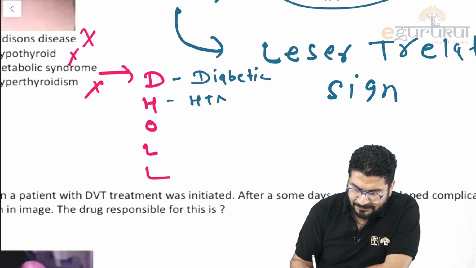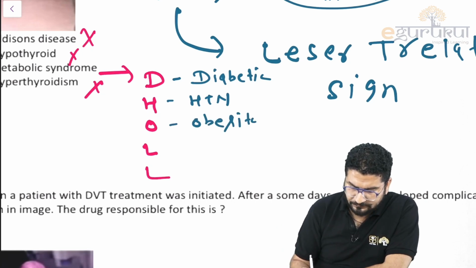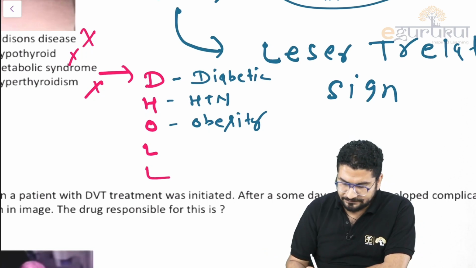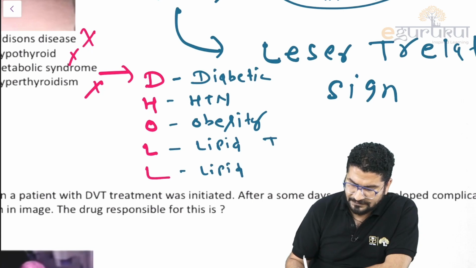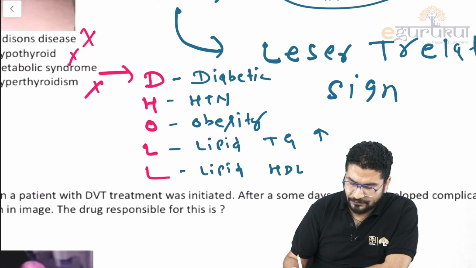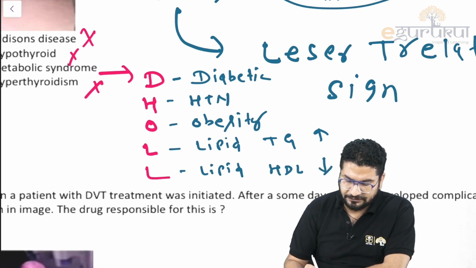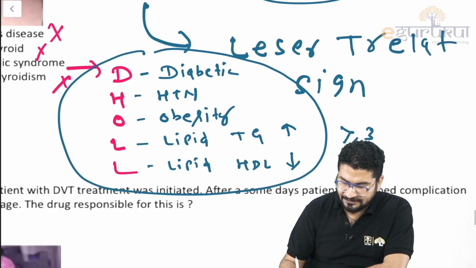Patient will be either hypertensive or pre-hypertensive. O for obesity. There will be increase in abdominal girth. L for lipid. Now which lipid? First lipid is your triglyceride, that is high. Second lipid is your HDL. HDL is good cholesterol, so this is low. So these are features, remember DOL. If 3 or more are present, then we make a diagnosis.